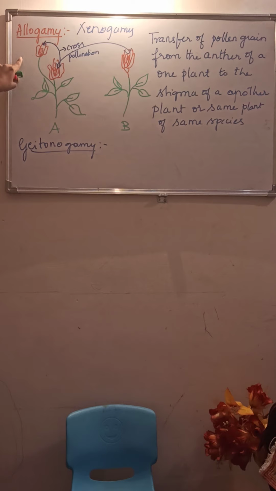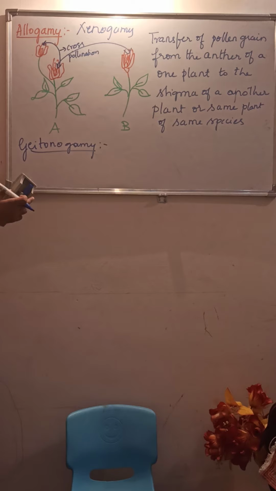So the pollination goes on. That is known as geitonogamy. Genetically it is similar to autogamy, but the function is like cross pollination. So geitonogamy is also a cross pollination as well as an autogamy. So that is about geitonogamy.